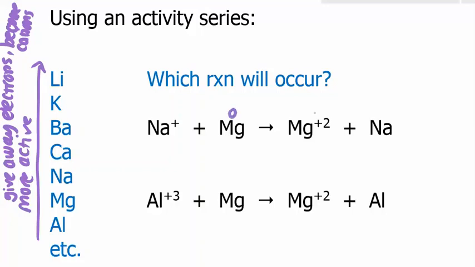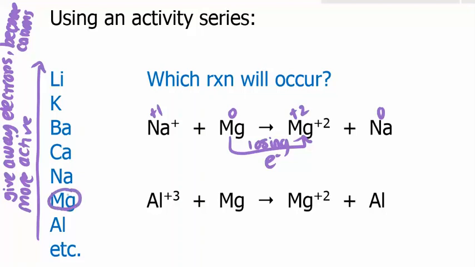Magnesium, we're going to put the oxidation numbers on here. Magnesium is neutral here, so its oxidation number is 0. Same here with sodium. The charges is what we use on these. Okay, so in this first reaction, what's happening? Which metal is giving up electrons? It looks like magnesium is giving away electrons because it's becoming more positive. Okay, that's what an active metal does.